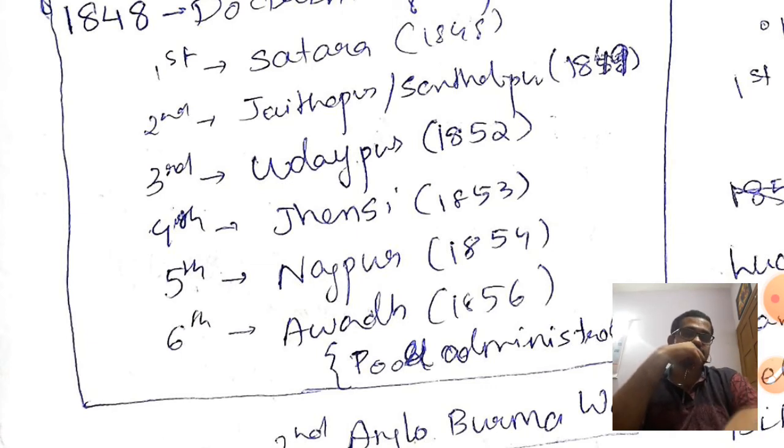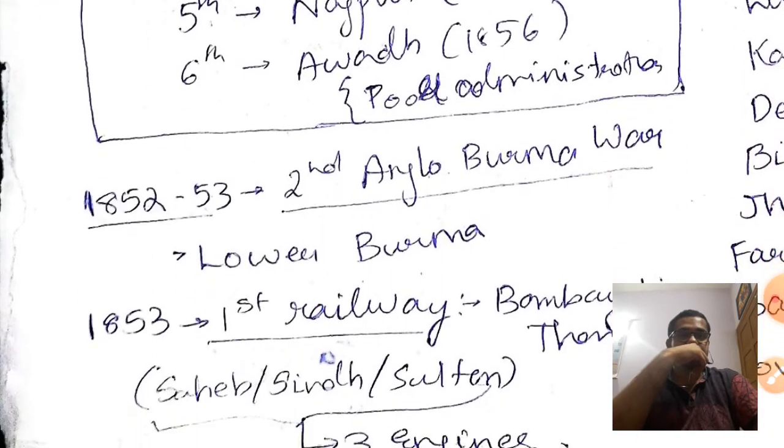Because of that, Awadh was annexed by the British in 1856. So Satara in 1848, Jhansi in 1853, and Awadh in 1856, you can remember. Okay.